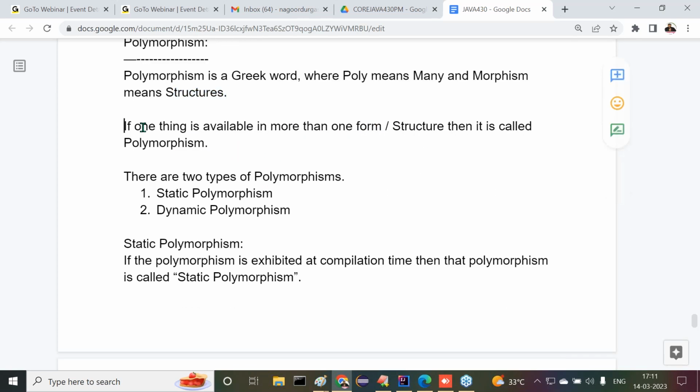If one thing exists in more than one form or structure, then it is called polymorphism. How many types of polymorphisms exist? Two types. What are the two types? Static polymorphism, and the second one is dynamic polymorphism. Now, what is the meaning of static polymorphism?